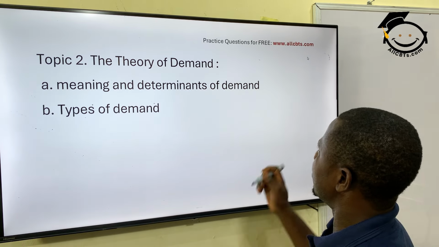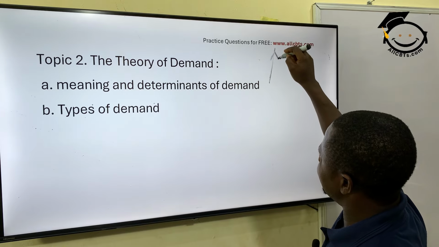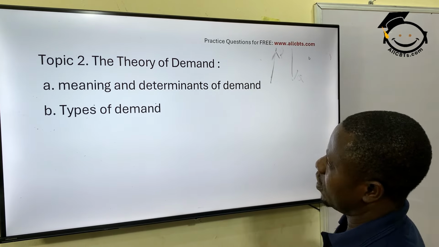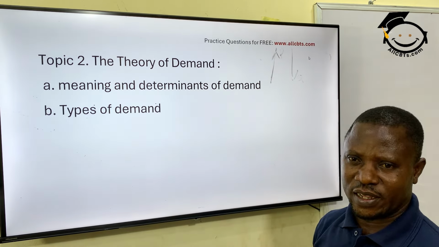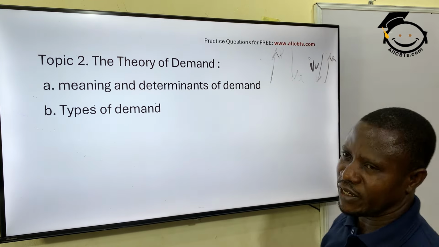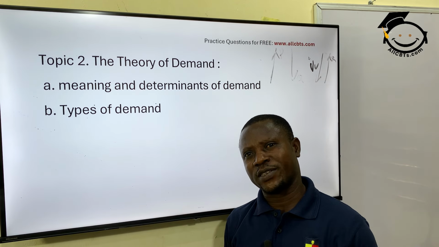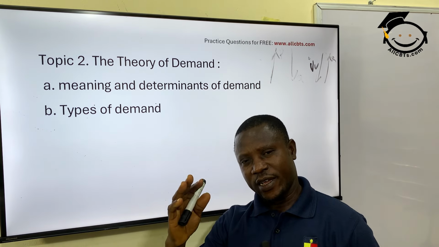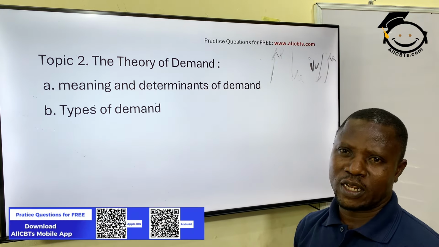What is demand? Demand is a situation whereby as the price increases, the quantity demanded what? Decreases. The higher the price, the lower the quantity demanded, and vice versa. What is vice versa? The lower the price, the more quantity is demanded. In other words, consumers are willing and ready to buy more when the price is cheap, is low. And as the price is going up high, they tend to withdraw from buying that particular product. That is what demand is talking about.